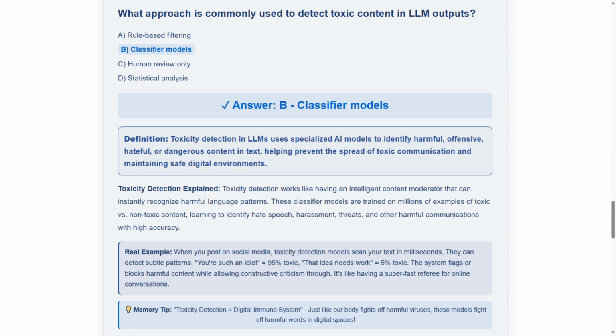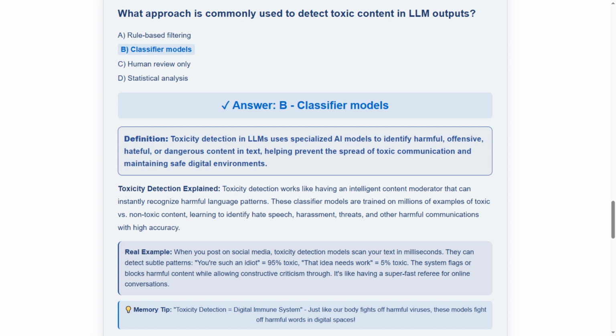Our next question addresses toxicity detection. What approach is commonly used to detect toxic content in large language model outputs? Your options are A. Rule-based filtering, B. Classifier models, C. Human review only, or D. Statistical analysis. The answer is B. Classifier models. This is correct because modern toxicity detection relies on specialized AI models trained to recognize patterns of harmful language, which is much more effective and scalable than simple rules or manual review.